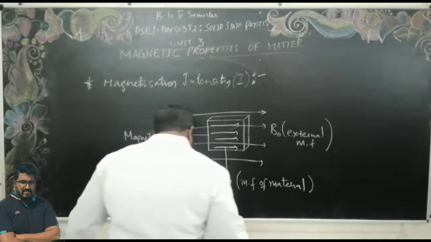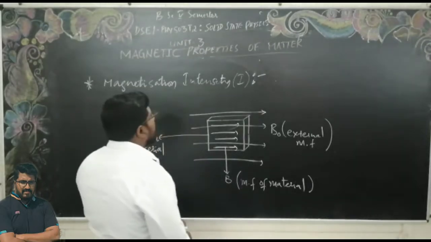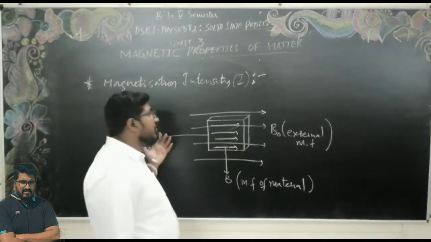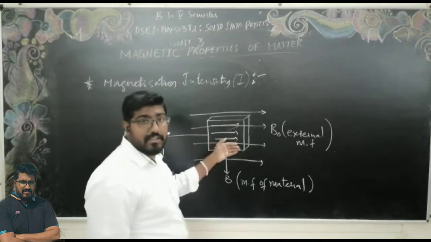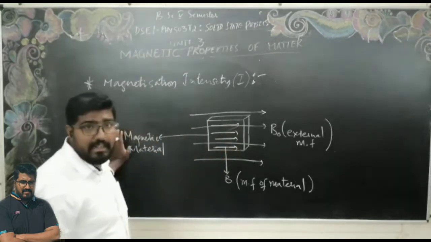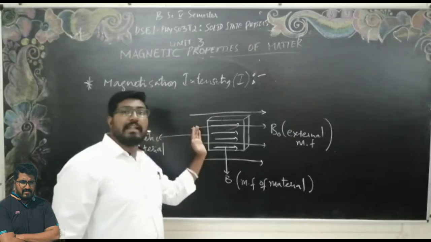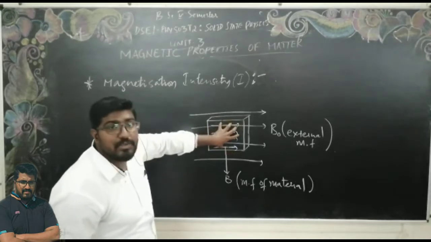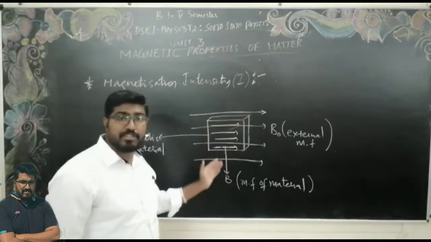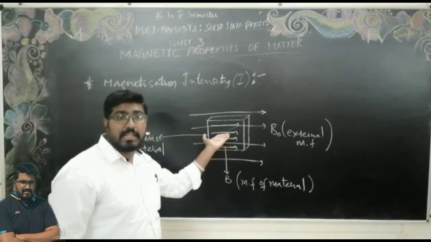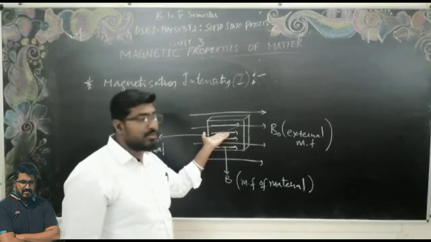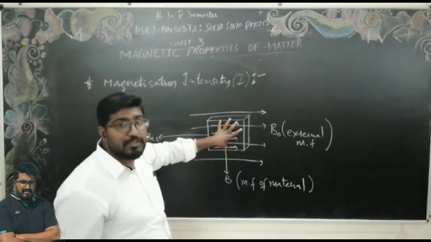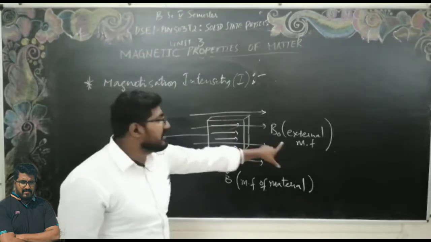Earlier, before keeping it inside the external magnetic field, it was just a material. When I place this magnetic material inside the external magnetic field, it is going to get magnetized, and that is how the magnetic field is produced.